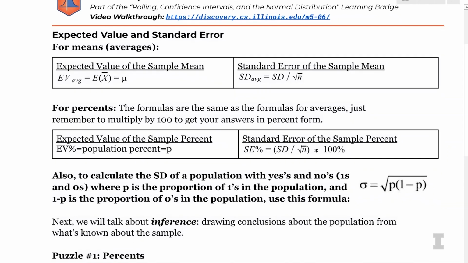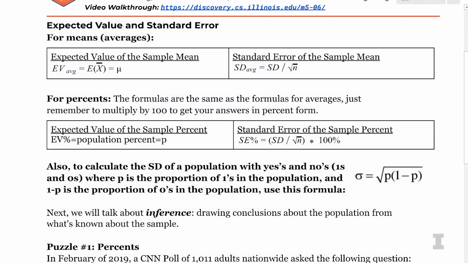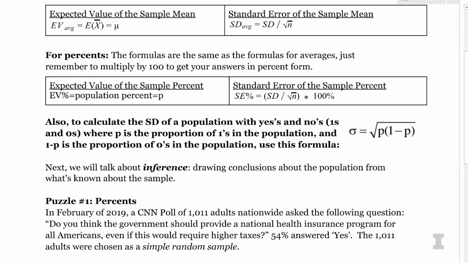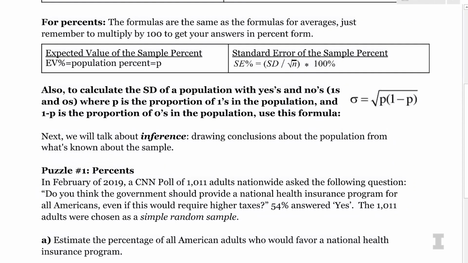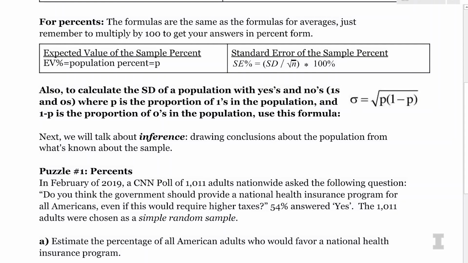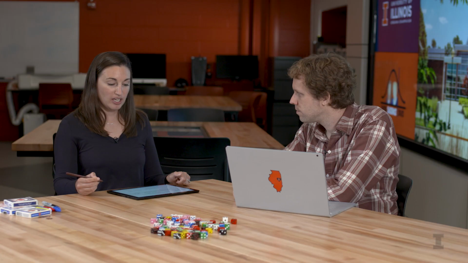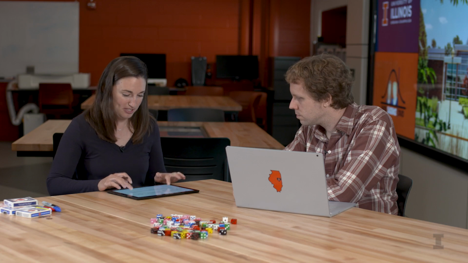For percents, we have the exact same formulas. You just multiply by 100 to get your answers in percent form, if you want your units on a scale from 0 to 100%. Let's go ahead and do an example. We're going to talk about inference, which means drawing conclusions about the population from what's known about the sample. I have this formula up here for the standard deviation of a population, and that is going to come into play in the example. I'll dive into that as soon as it comes into play.